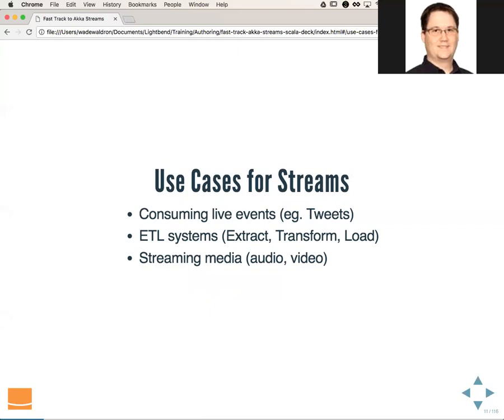Oftentimes you might be able to find the name or the size of the file, but sometimes it's not a file. Sometimes it's a database, sometimes it's a REST API or something else. So we don't always know ahead of time how big those are going to be, and they can end up being many, many gigabytes. Streaming media is another good example. We talked about the live video example, but it doesn't have to be live video. It could be any kind of video. But often if you're dealing with high definition video, you're getting into many, many gigabytes of data. And again, that's not necessarily going to fit into memory.